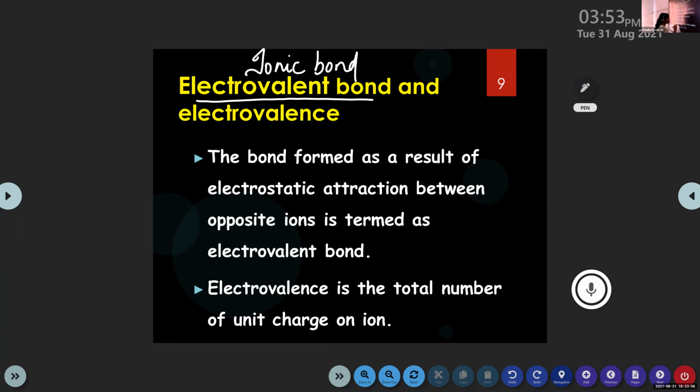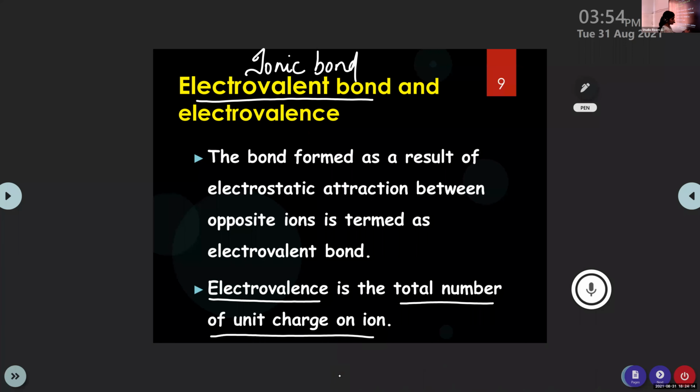Then the next term is electrovalence. Electrovalence is the total number of unit charge on an ion.